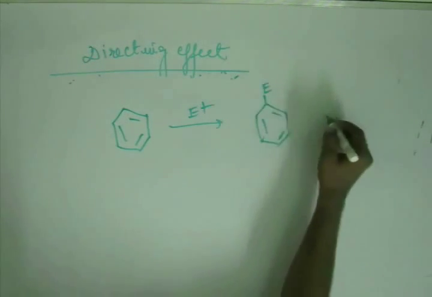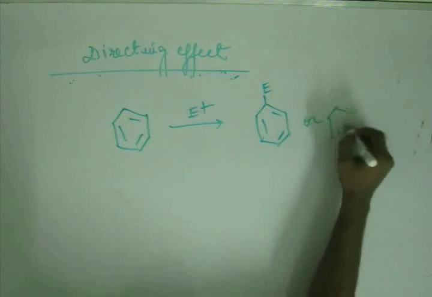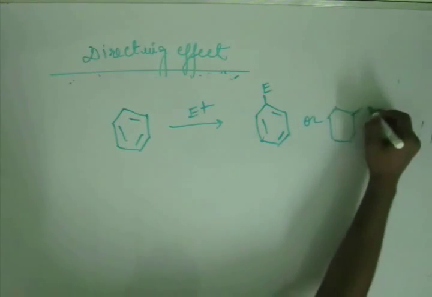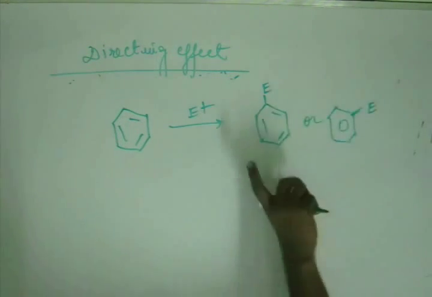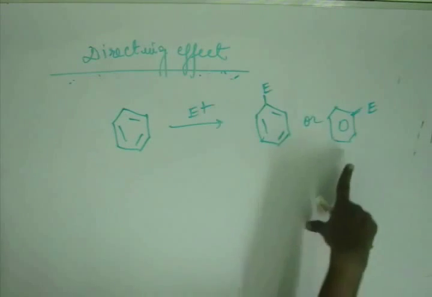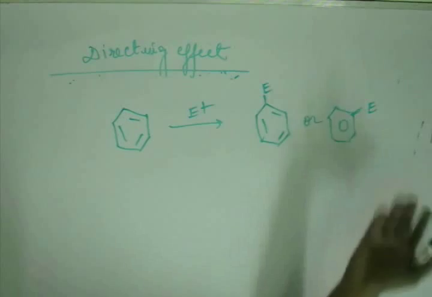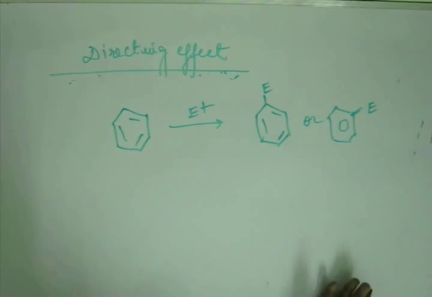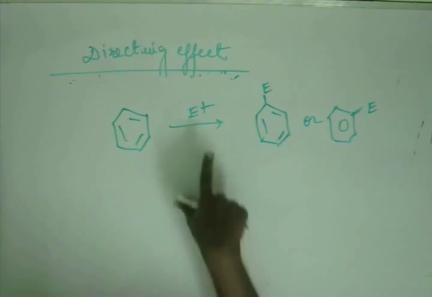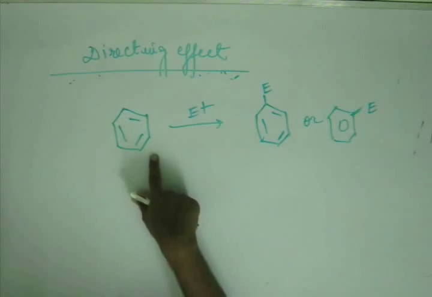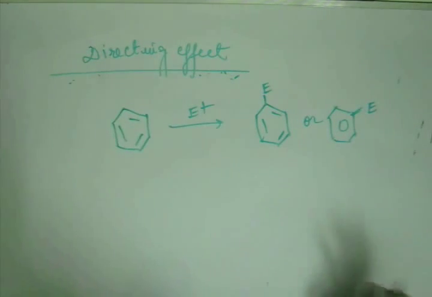So you draw it like this or you draw it like this, it hardly matters. If you rotate the structure by 60 degrees, you will end up with this structure. So both are the same because all the carbons are identical. So there's no issue of deciding the position of the incoming electrophile when you have all the positions identical.